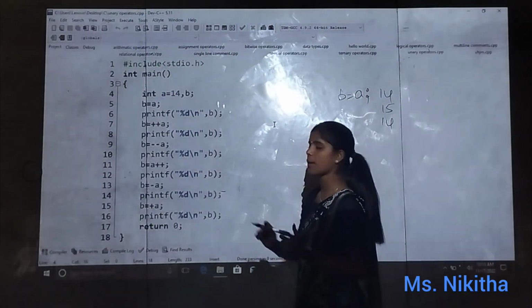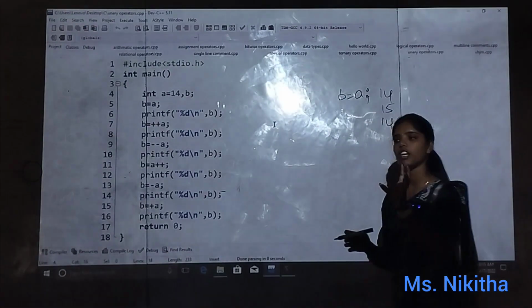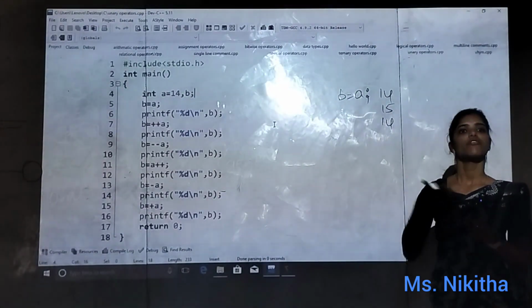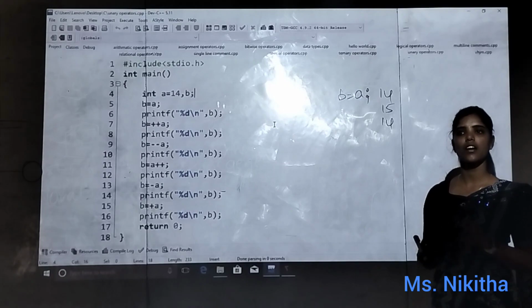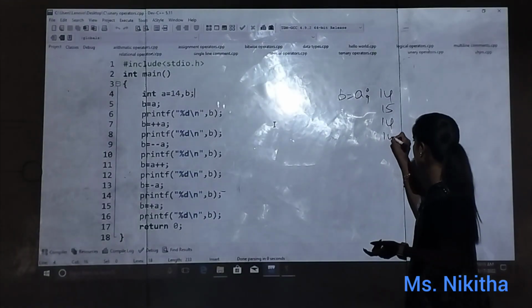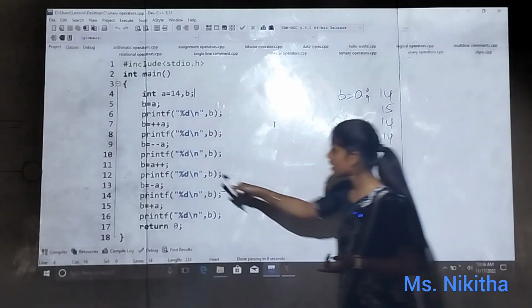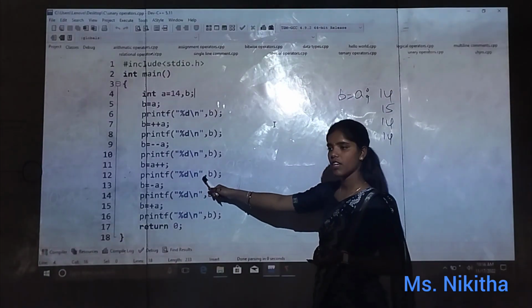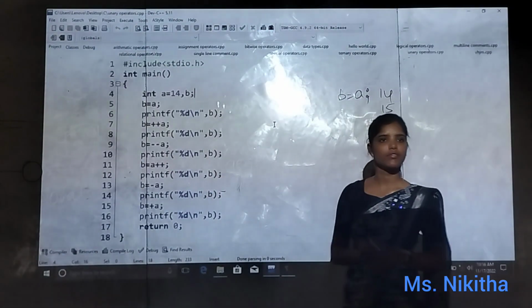Here in a plus plus, what will be happening? First the value will be printed, and the next time it will increase the value. So first the value is 14 only. After that, what are we doing? We are converting the type of data.